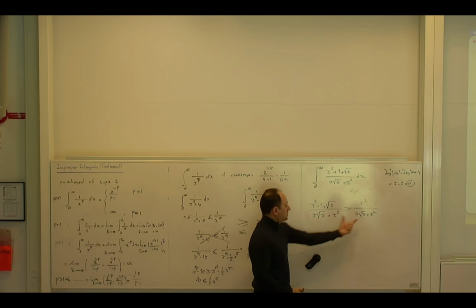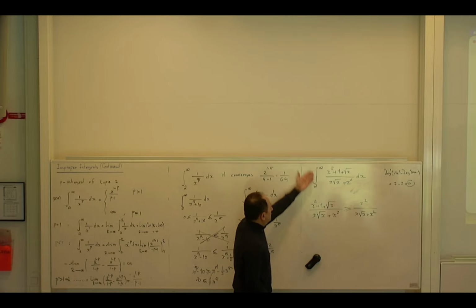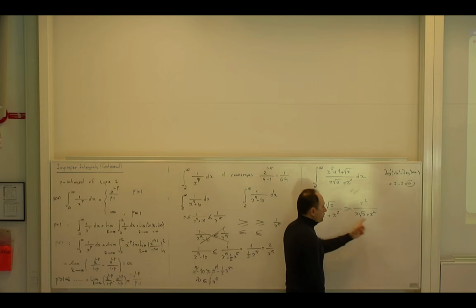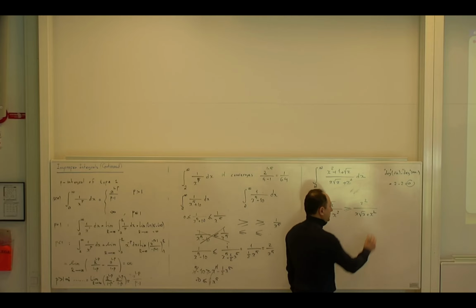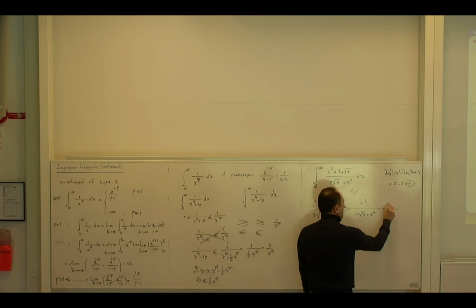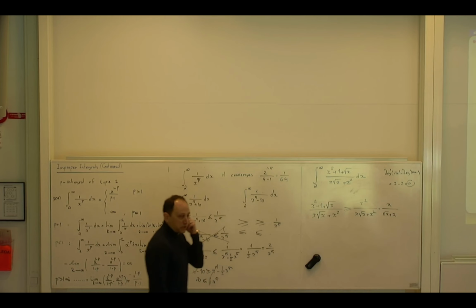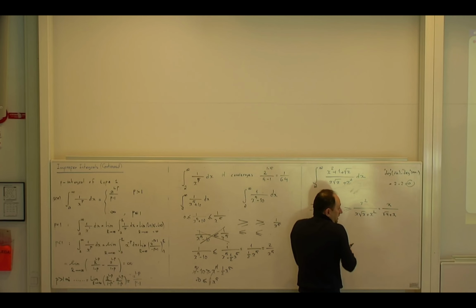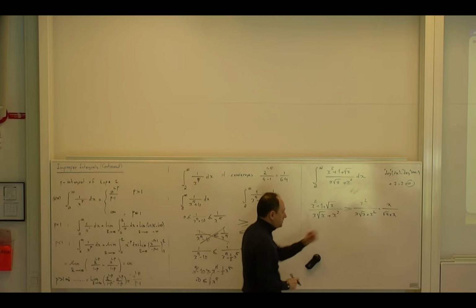Okay, and then do you agree this one is true? Yeah. Why? Because I kept the denominator the same. I throw this out, and then I am working on this interval, so x is positive. So that's correct. But before continuing, if you can simplify. Can I simplify something here? For example, I can divide everything by x. So this becomes x divided by square root of x plus x. I divided everything by x. Okay, but that's not enough yet, because in case you can calculate this integral and you are lucky and it becomes divergent, you are done, because this one will also be divergent. But if not, let us continue.